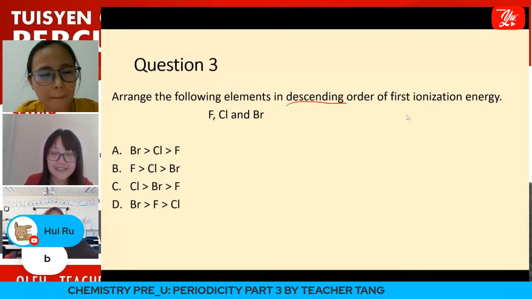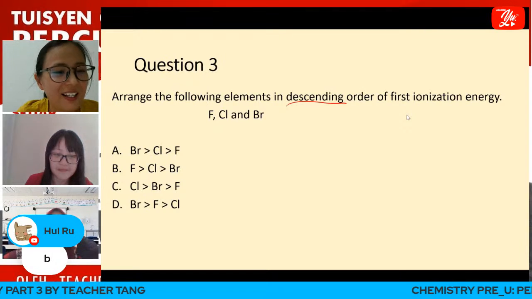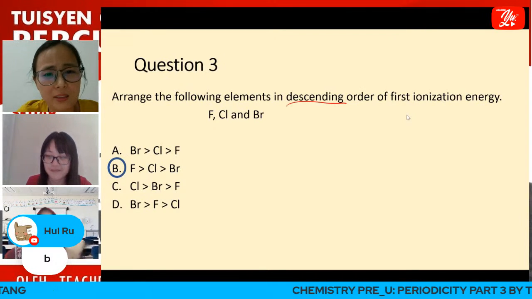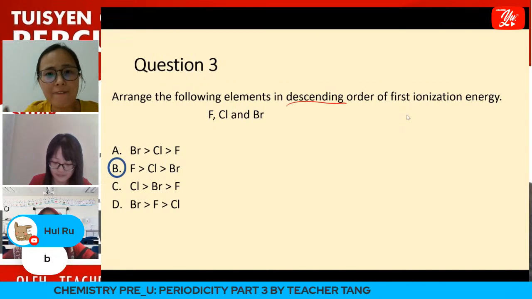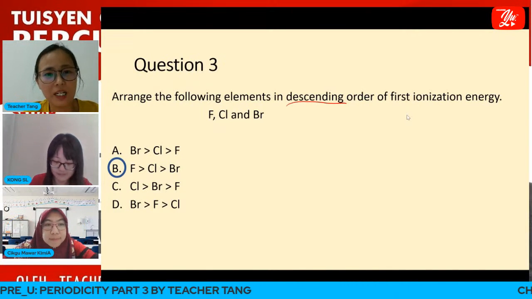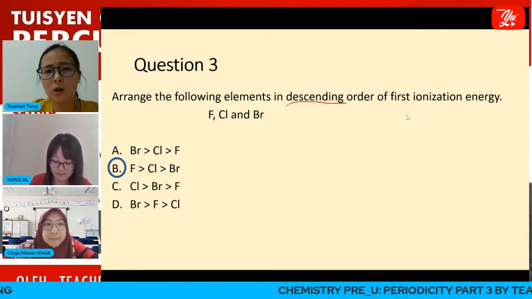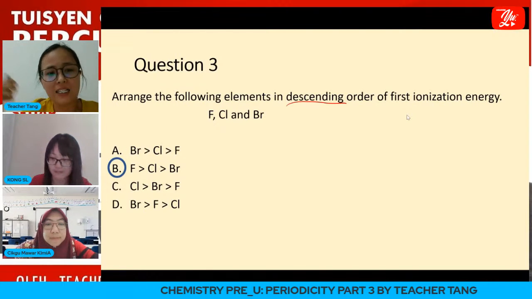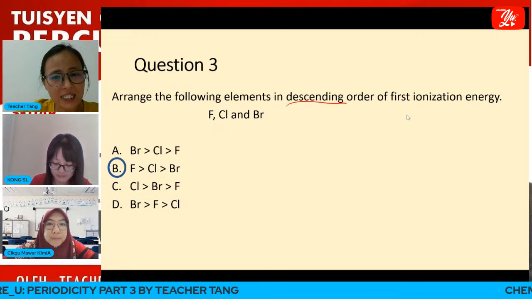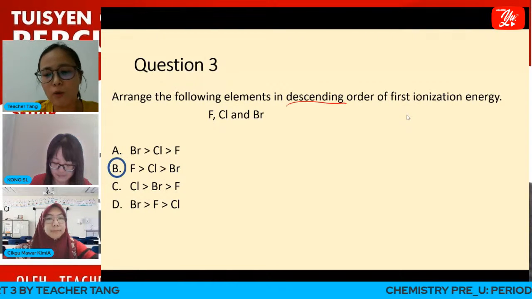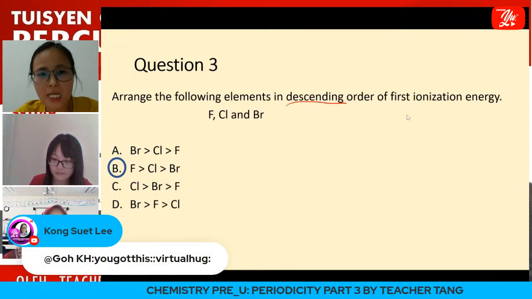Oh, Teacher Tang, there's an answer from Peru, B. Okay, good. The answer is B. So remember, going down the group, the dominating factor is the screening effect because the number of inner shells filled with electrons increases. So this will cause the attraction of the nucleus on the valence electrons to become weaker. So the distance is further, atomic size increases, so less energy is needed to remove one more electron. Therefore the answer is B.